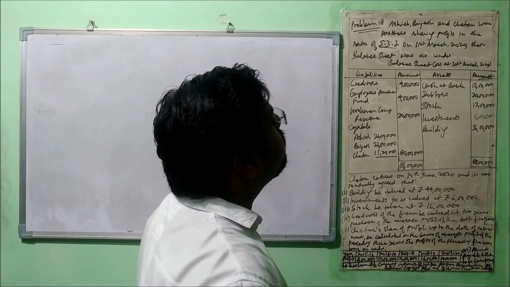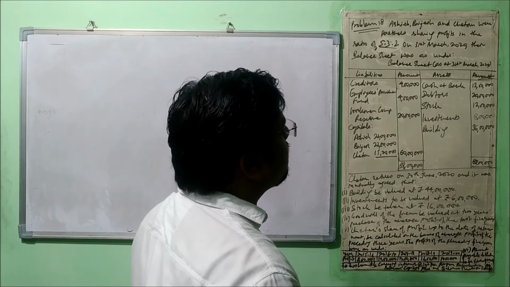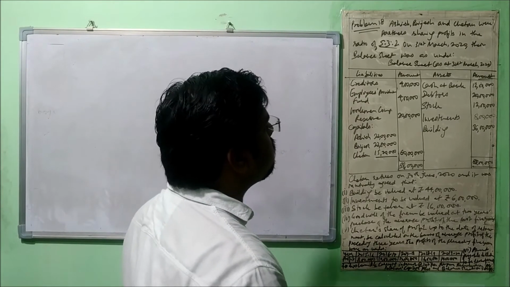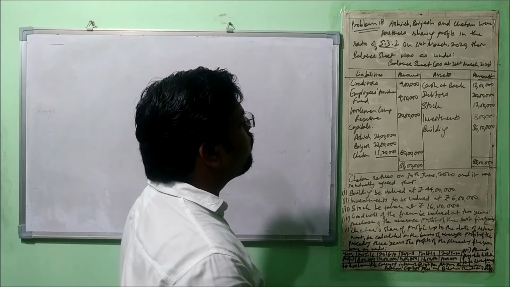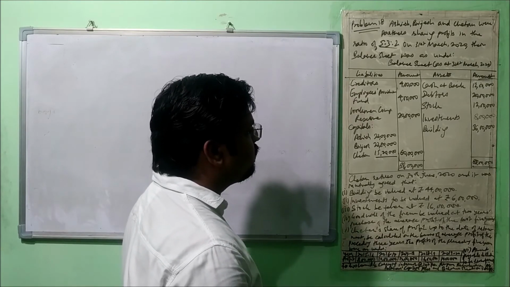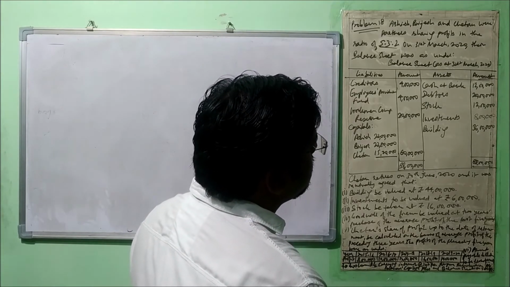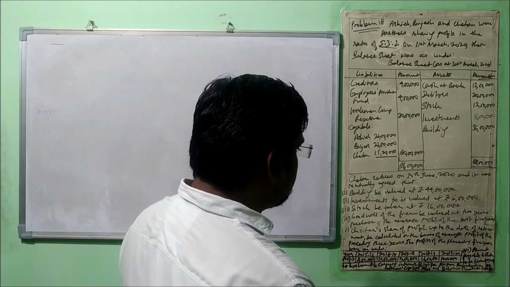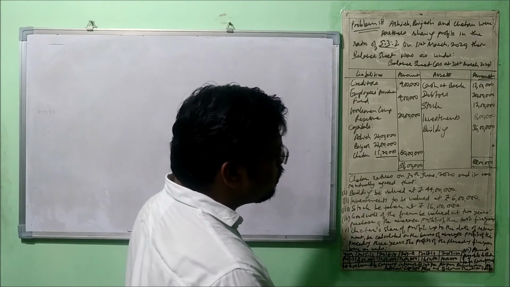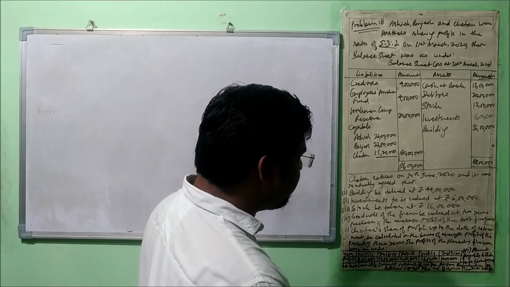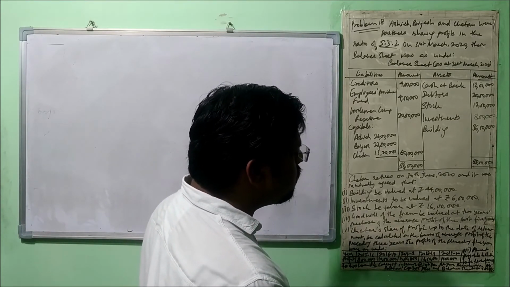Right? On 31st March 2020, the balance sheet was as under. Balance sheet as at 31st March 2020. Creditors, employees provident fund, workmen compensation reserve, capitals of Ashish, Brijesh, Chetan. Cash at bank, debtors, stock, investments, building.